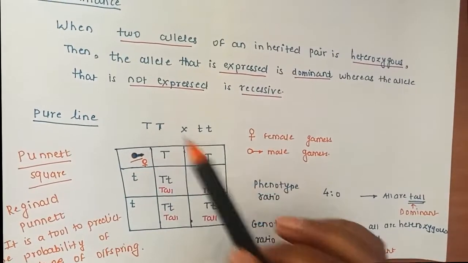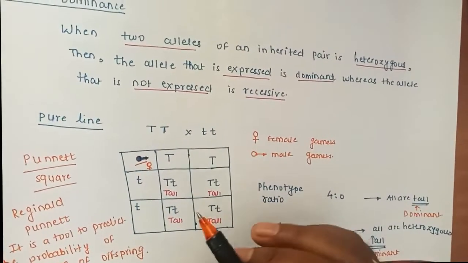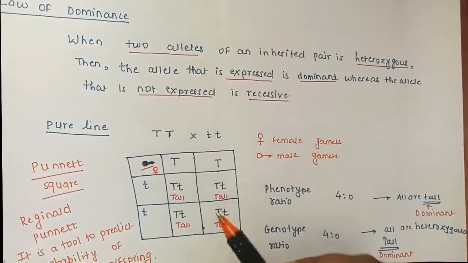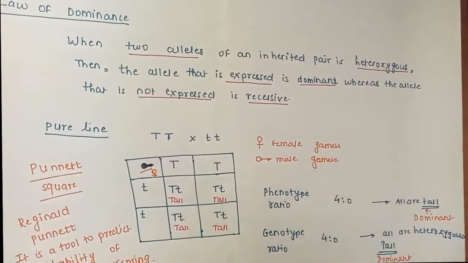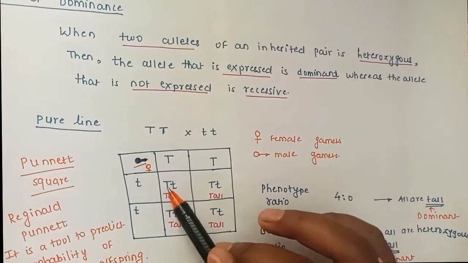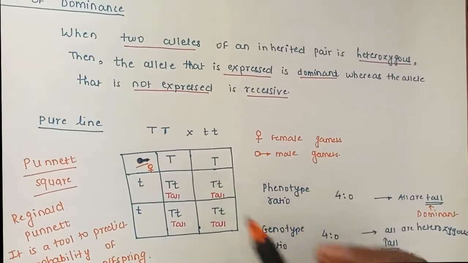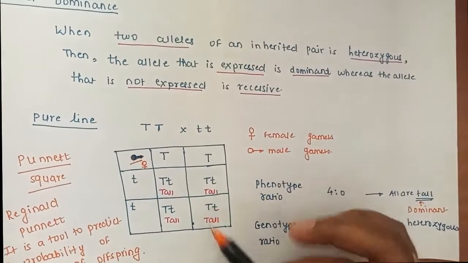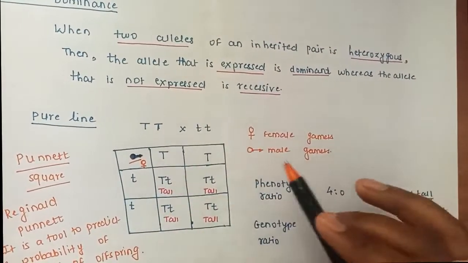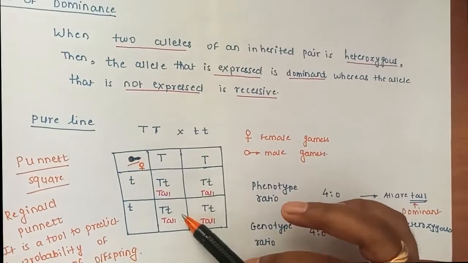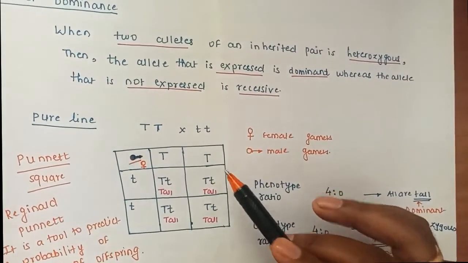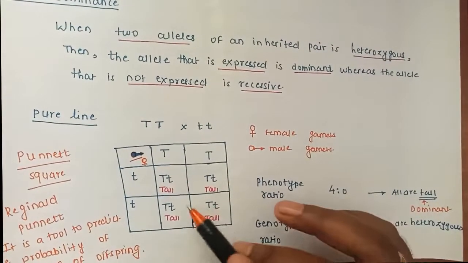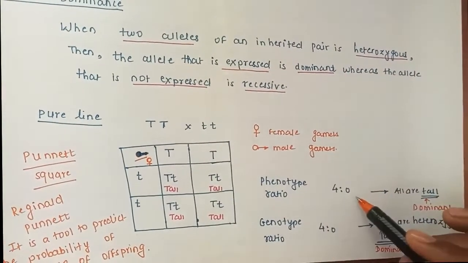Now since the contrasting characters Mendel observed, tallness is the dominant characteristic, and according to this law, the dominant characteristic always exists in the outcome. So this Tt will definitely give the tall plant, this Tt will give the tall plant, Tt will give the tall plant, and this Tt will give the tall plant. So if I want to write the phenotypic ratio, all are tall. Whether it is heterozygous or homozygous, we are not worried about it. Just the external appearance, that is all are tall, so the ratio will be 4:0.